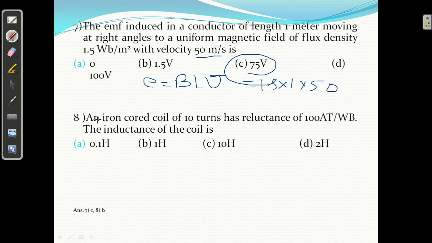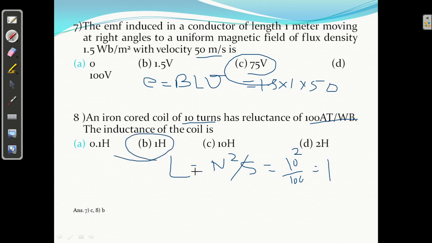Okay. An iron core coil of 10 turns has a reluctance of 100 ampere turn per Weber. The inductance of the coil, you know, L equal to N square upon S. That is the second definition of self-inductance. N is given 10, so 10 square upon S, reluctance S equal to 100. So your answer is 1. That is B. Correct answer is B.